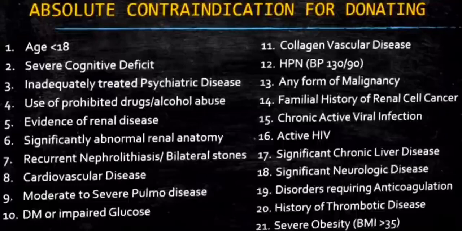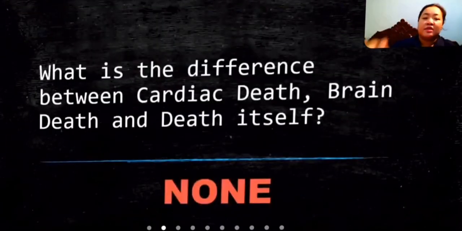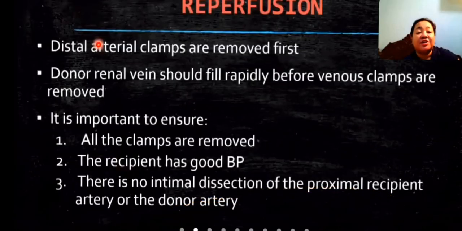What is the difference between cardiac death, brain death, and death itself? On reperfusion, the distal artery clamps are removed first. The donor renal vein should fill rapidly before the venous clamps are removed. It is important to ensure all clamps are removed. The recipient has good BP. There should be minimal dissection of the proximal recipient artery or the donor artery.